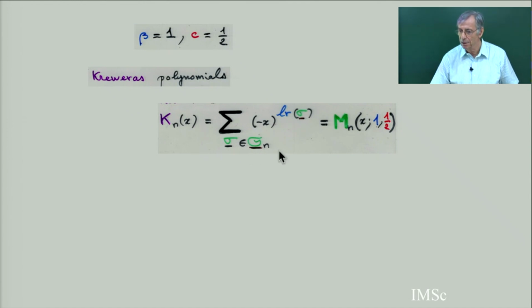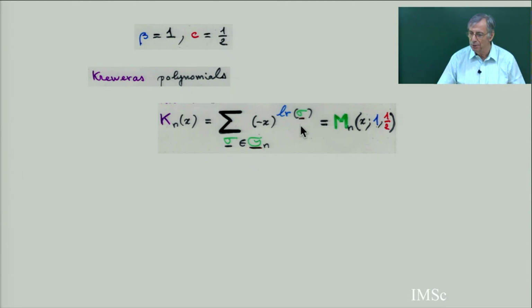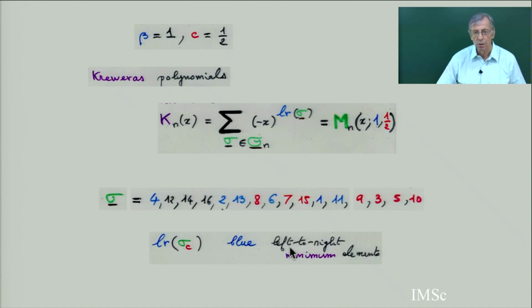This was exactly the polynomial he defined. He takes a partially underlined permutation, and takes the left to right minimum elements which are partially underlined, with some order between the elements underlined and not underlined, and you get this beautiful interpretation with one parameter.